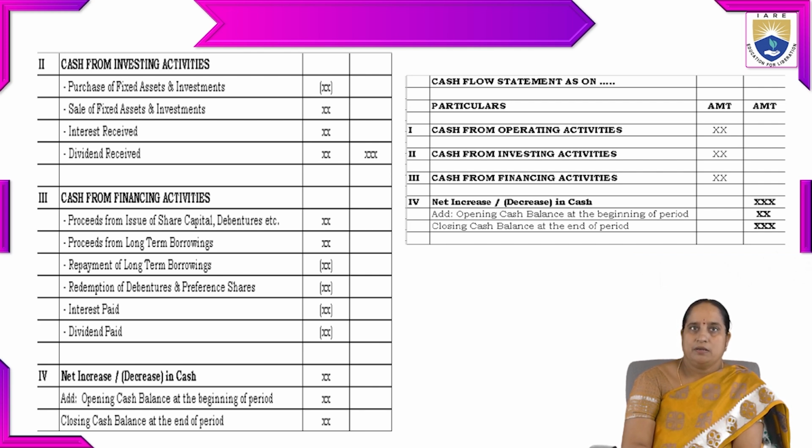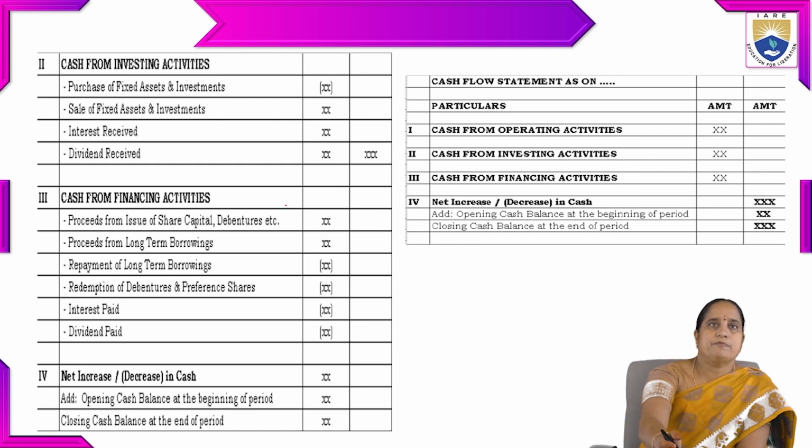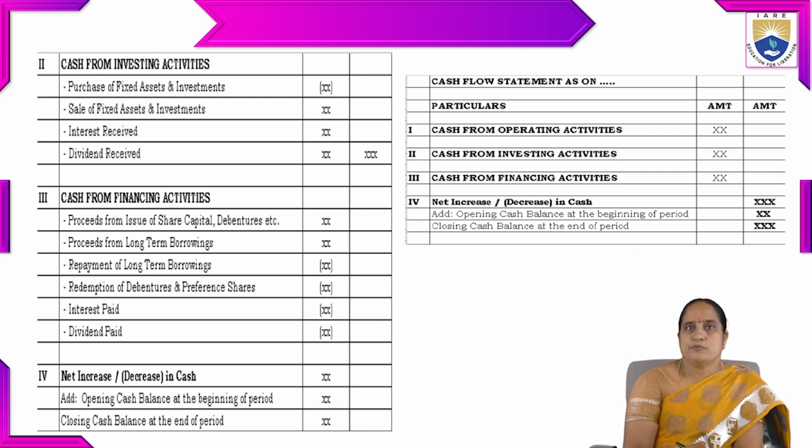Then the third type of activity is cash from financing activities, which includes proceeds from issue of share capital, debentures, etc., proceeds from long-term borrowings, repayment of long-term borrowings, redemption of debentures and preference shares, interest paid, dividend paid. So everything comes under cash from financing activities. Next we have to find out the change in cash, whether there is an increase or decrease.